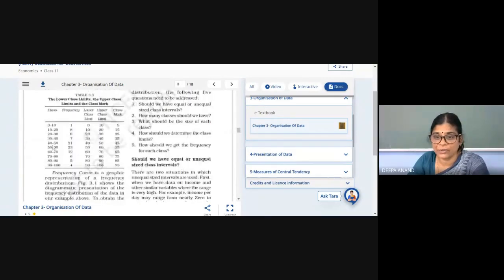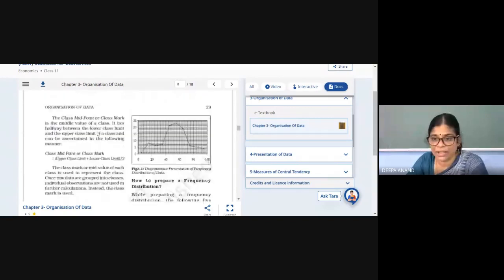See here you have seen this class interval, frequency, what is lower limit. These are the lower limits. These are the upper limits. This is class mark. From the frequency distribution, you make tally marks and count them and find out the frequency. So all these things we have done. And what is this? Frequency distribution of data. So this is a diagrammatic presentation of frequency distribution.